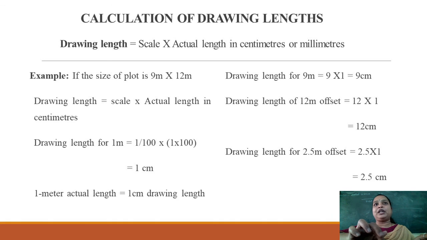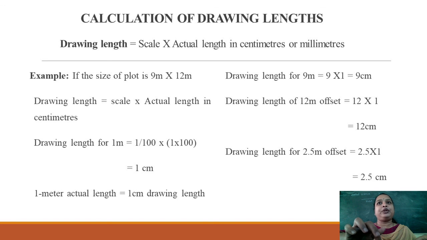Now we'll come to the size of the plot, that is 9 by 12 meter. Now convert your drawing length for 9 meter. For 1 meter of actual length equal to 1 centimeter, then you should calculate how much it is for 9 meter.